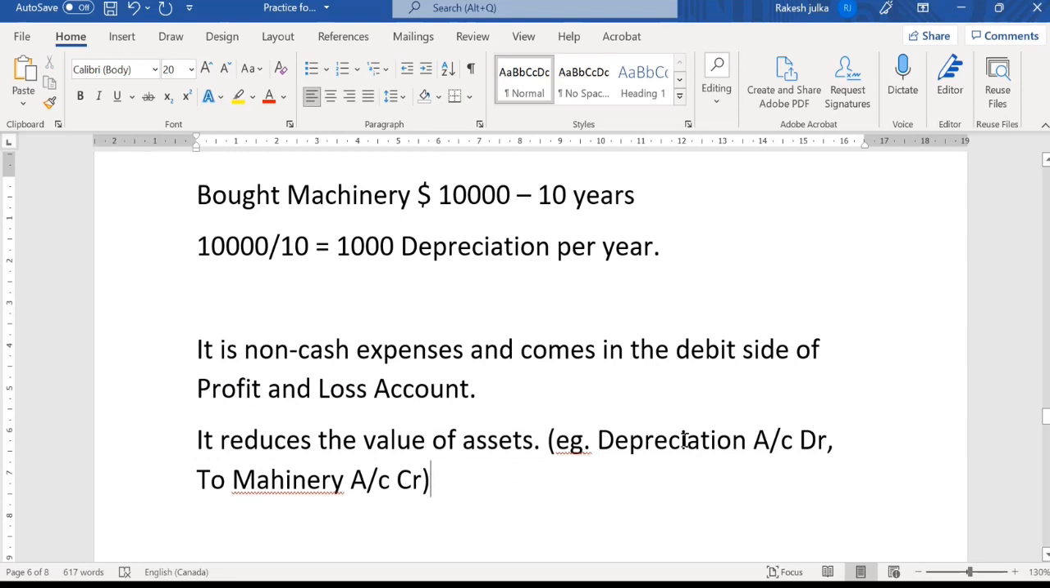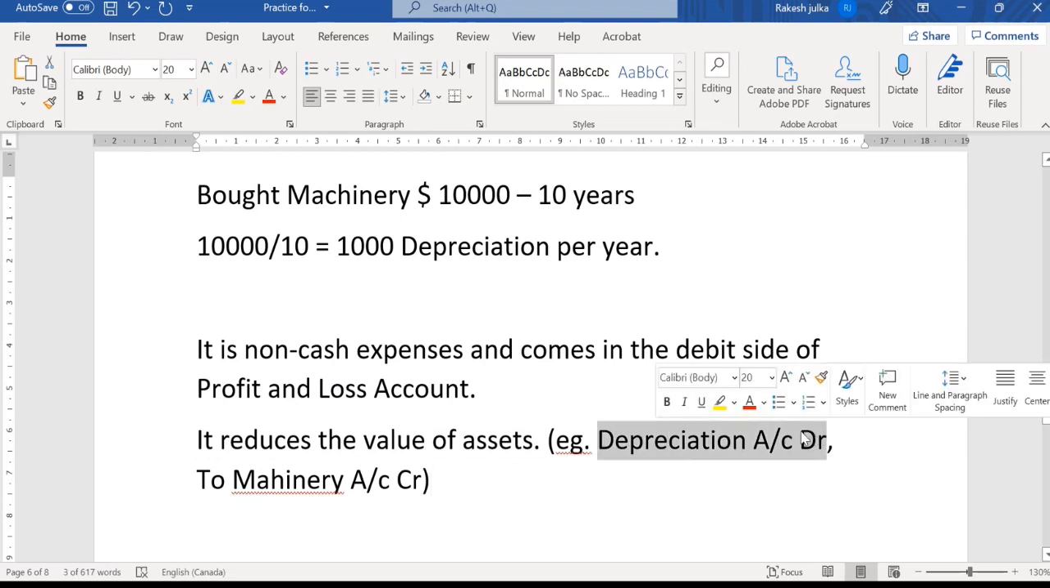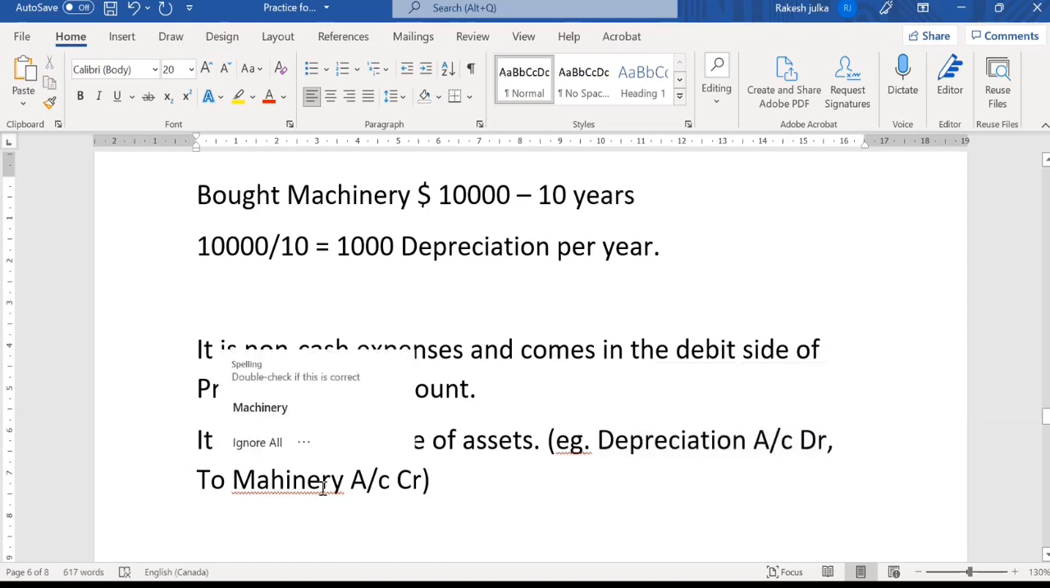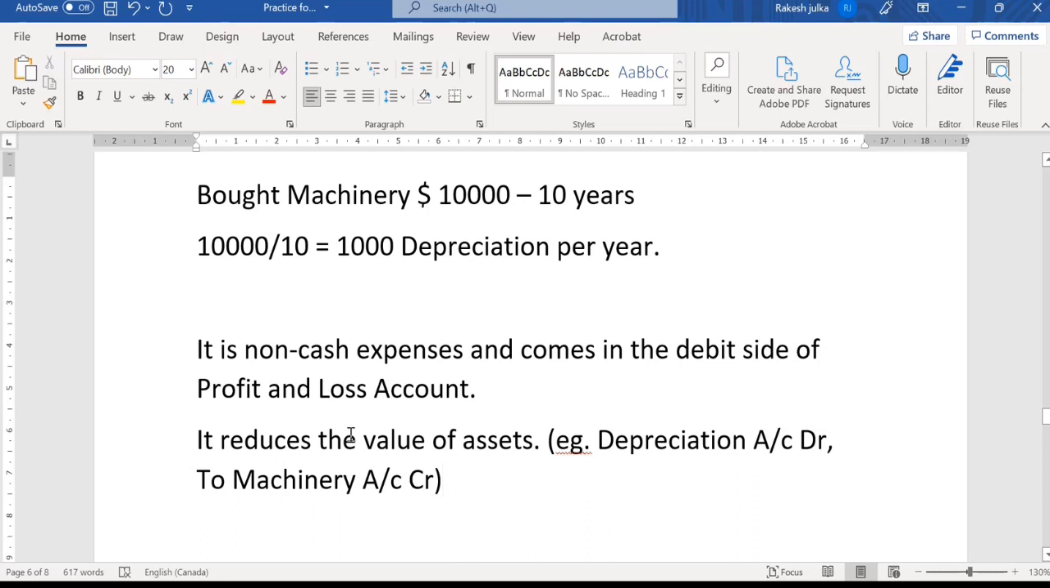For example, for depreciation, what will be the journal entry? The depreciation account debit to machinery. So this will be the journal entry for this one.